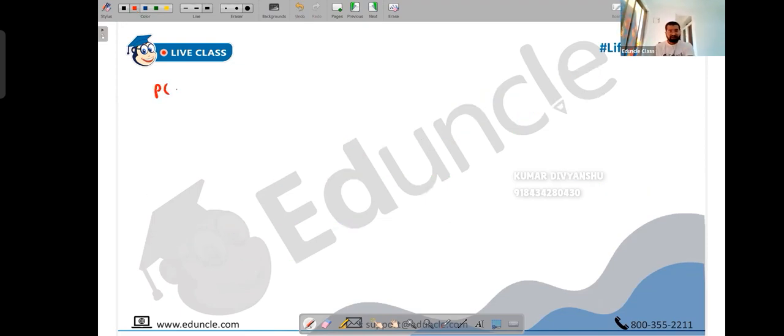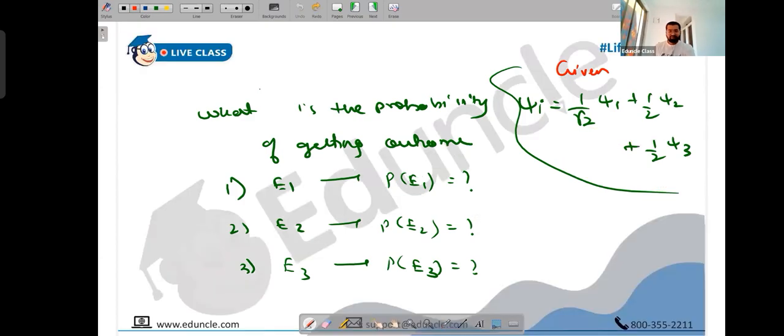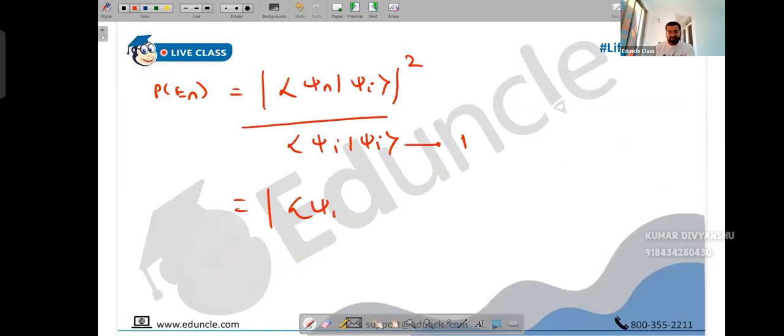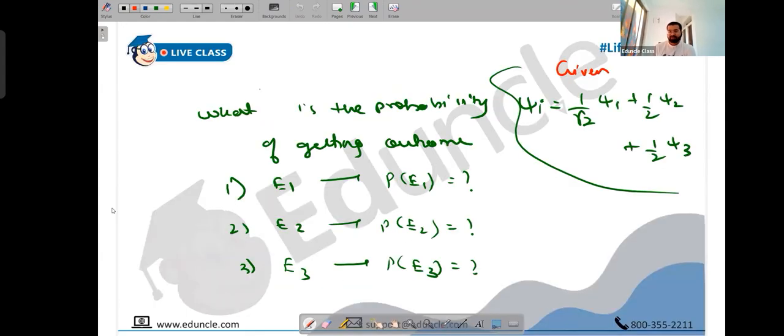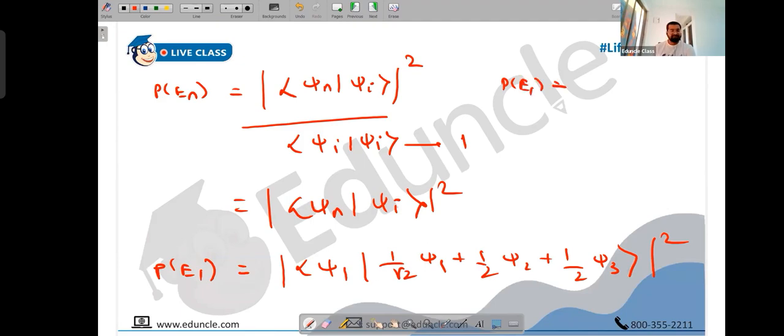So what is the formula for the probability of En? It is psi n, psi I, the whole square, upon the denominator psi I, psi I. But you already know this is normalized, we calculated it, so you don't have to write the denominator. It is already 1. So this is just the value of psi n, psi I square. First, the probability that I will get E1. That will be psi 1 with psi I, which is 1 upon 2 psi 1 plus 1 upon 2 psi 2 plus 1 upon 2 psi 3. Now psi 1 with psi 1 will be 1, psi 2 will be 0, psi 3 will be 0. I'm left with 1 upon 2. There is a square also, don't forget. So the probability is half.